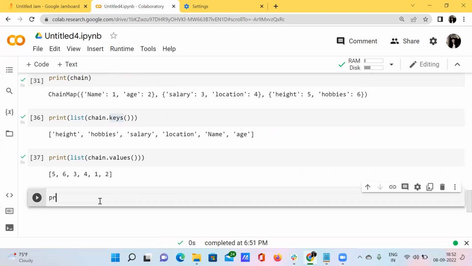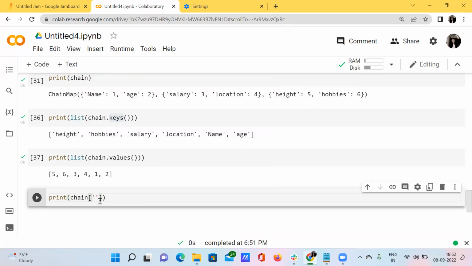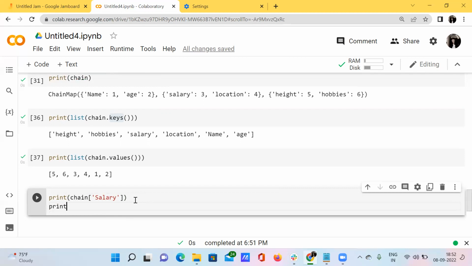When we want to print each of the elements, let's say I just want to print the value for the salary. I just want to print out the value of the salary. How can you do that? And also I want to print out the value of the location. How can you do that?